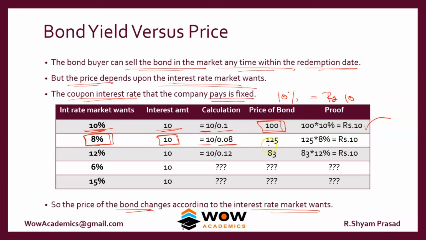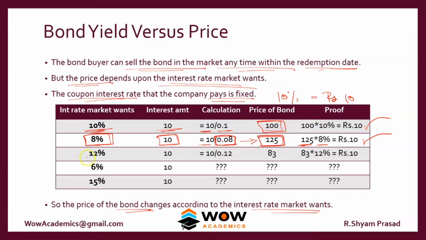So the bond price will automatically go to 125 rupees. Why? Because at 125 rupees, if the market wants an 8% return, the interest comes to the same 10. So the dividing number will always determine the price of the bond.